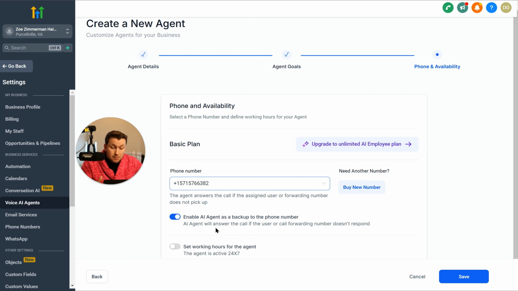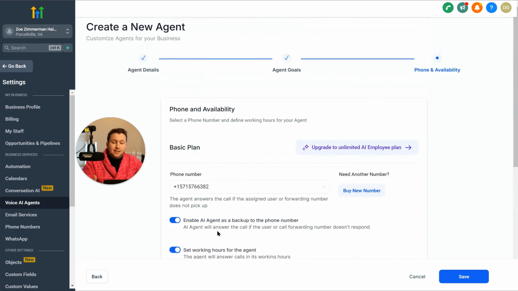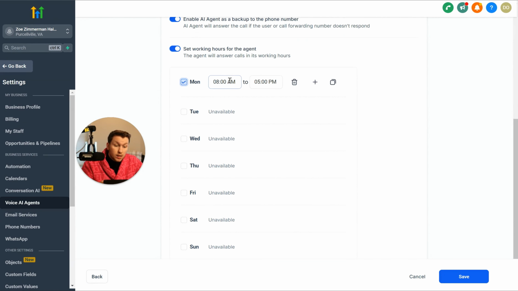But if you already have a number, you're just going to come right here and click it because it has to be assigned to a number. And then right here, you have enable AI agent as backup to the phone number. So if someone basically doesn't go through or whatnot, you have it as backup.